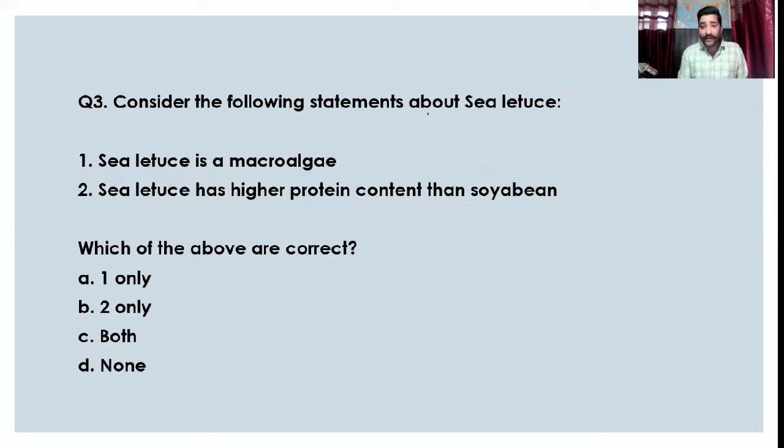So consider the following statements about C. lettuce. Number one, C. lettuce is a macroalgae. Number two, C. lettuce has higher protein content than soya bean. Which of the above are correct? Choose from these options. Pause the question if you want to.